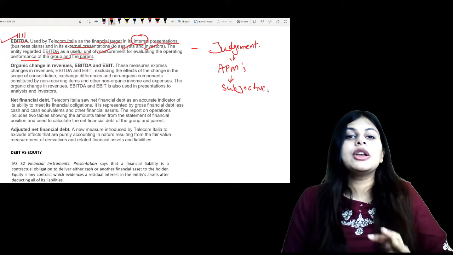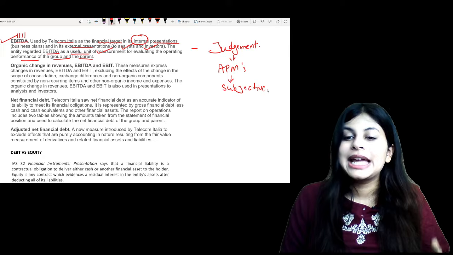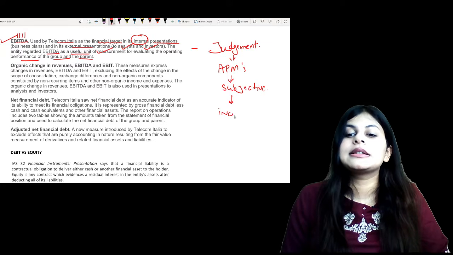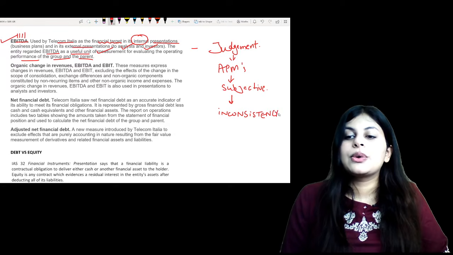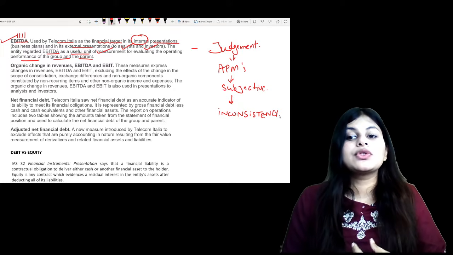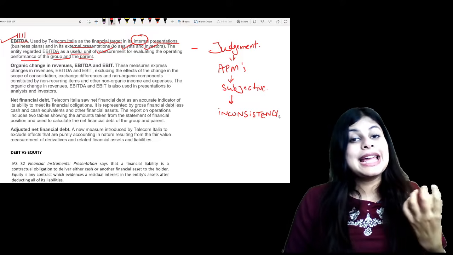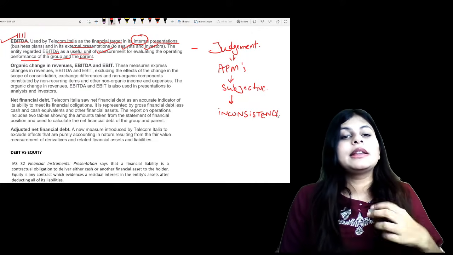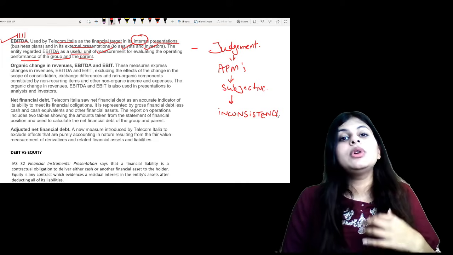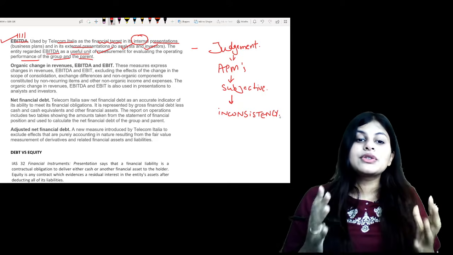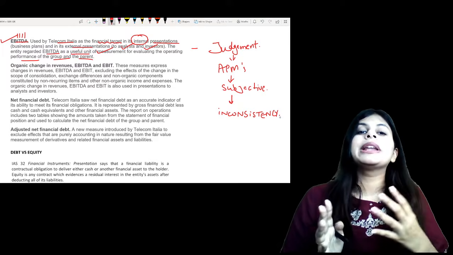Everyone will be valuing things in a different way. If that happens, then what arises is known as inconsistency, right? So incomparable, inconsistent, all these things give rise to many issues which are against the conceptual framework, because of which we are discussing these days that we should have a proper framework through which we can get guidance on APMs only. So there are many benefits of APMs, but there are also many disadvantages.